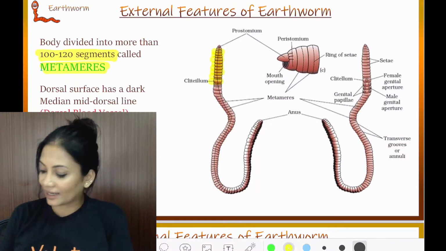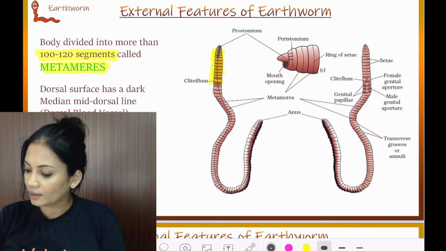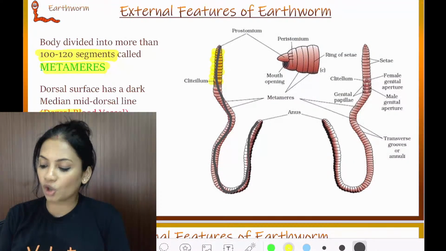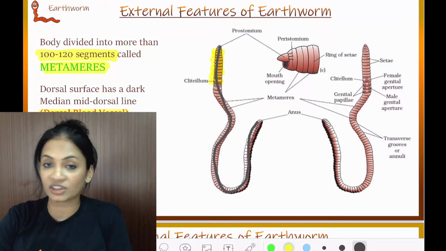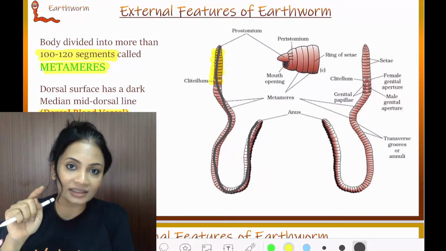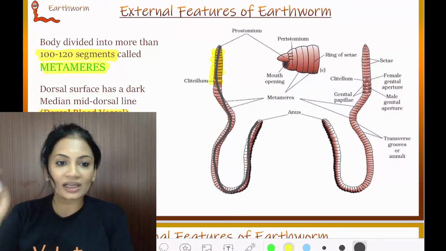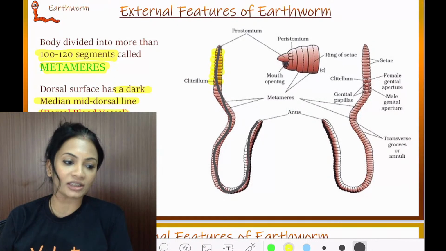Now, can you see in this worm right here, they have drawn a line in the middle? That line is present in the middle of the earthworm, and it indicates the dorsal side. So if you have an earthworm in front of you and you want to see which is the ventral side and which is the dorsal side, that middle line indicates the dorsal side. It is nothing but the dorsal blood vessel. So there is a dark median mid-dorsal line, which is called the dorsal blood vessel.